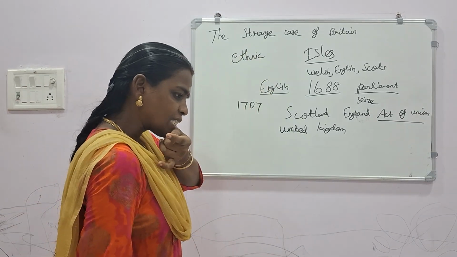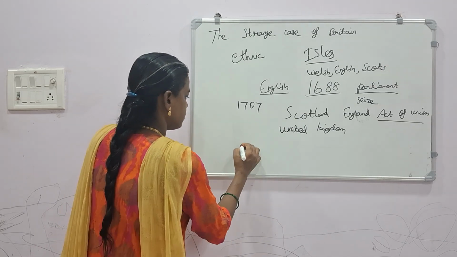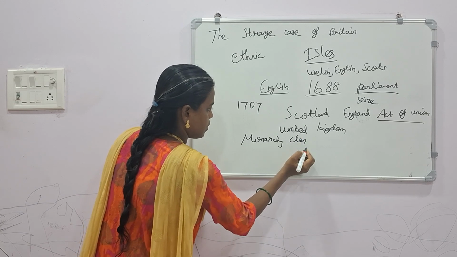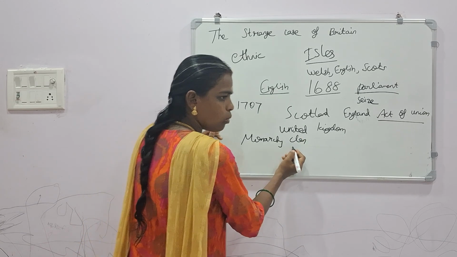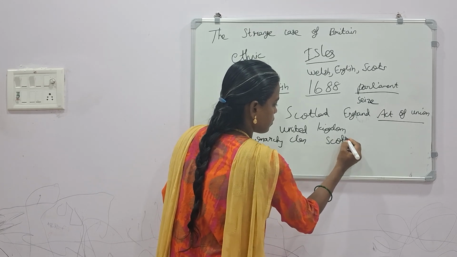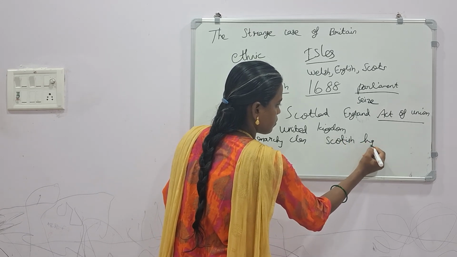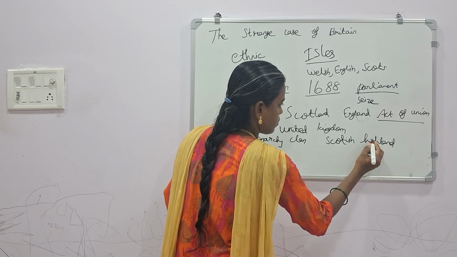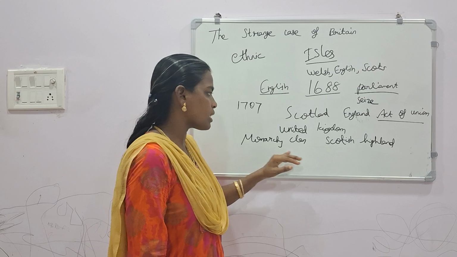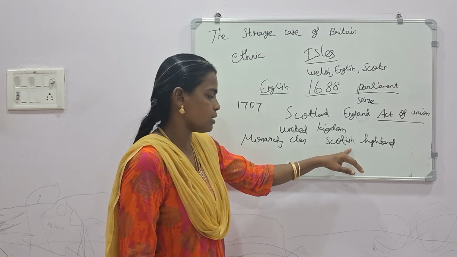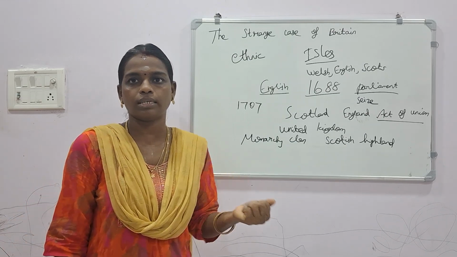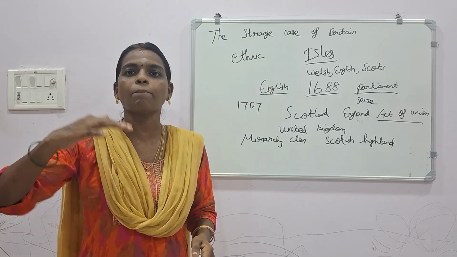And even some monarchy clans who were from the Scottish Highlands. Some monarchy clans, meaning kings, who were from the Scottish country, from Scotland, when they asked for independence from the control of Britain, no, they were suppressed.